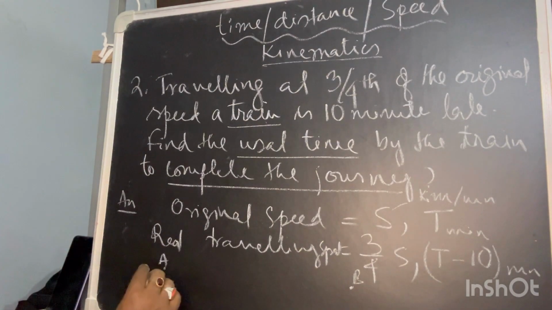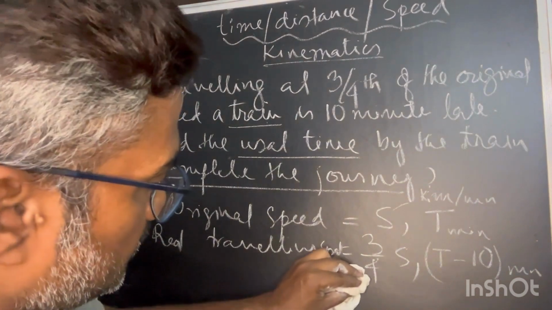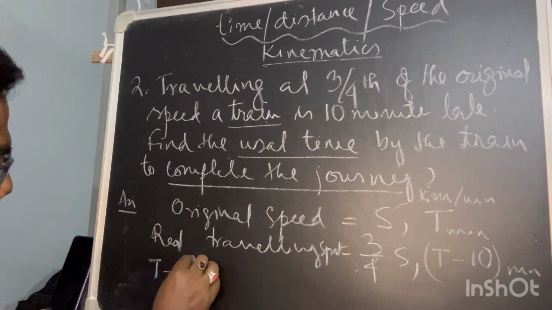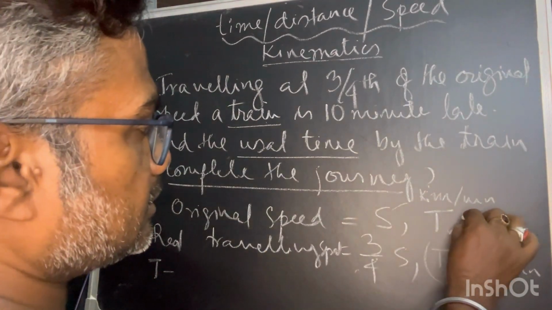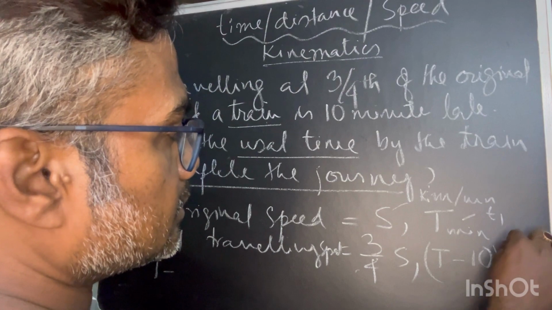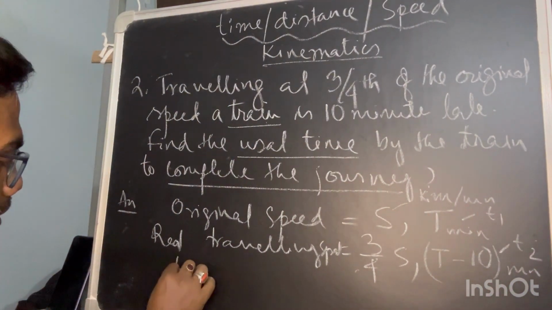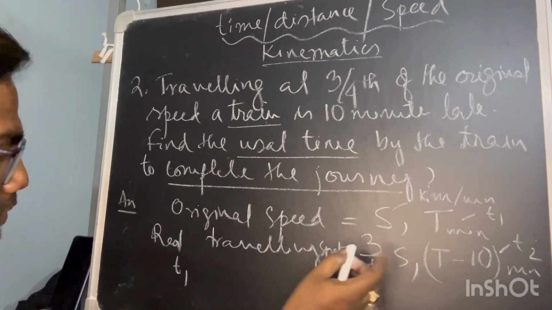Now the time t for the first case I can assume as t1, and this I assume as t2. Now t2 is higher.